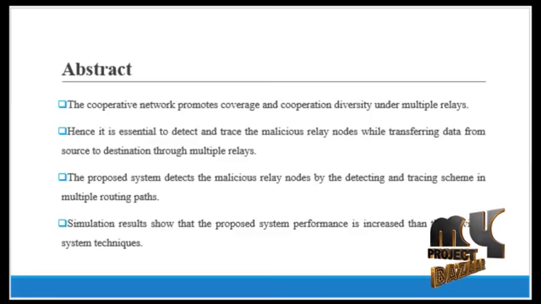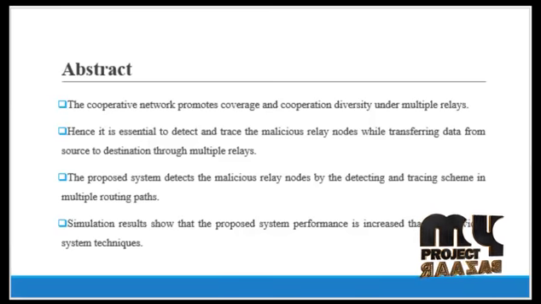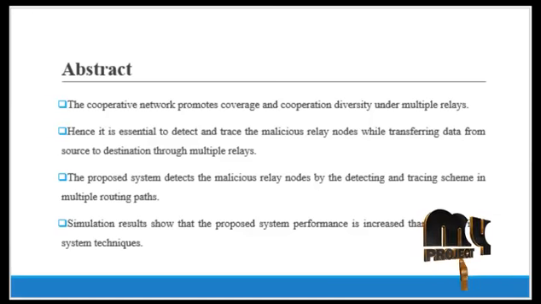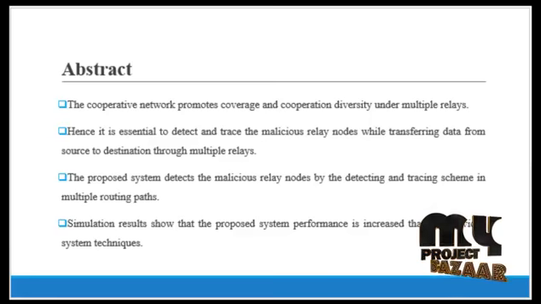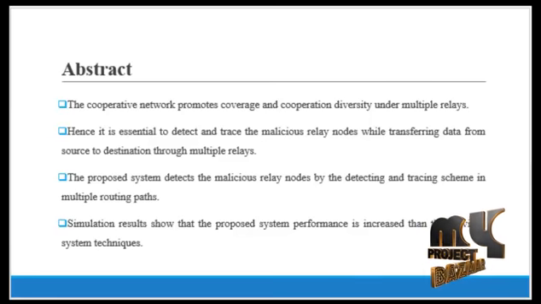In addition, the existing schemes are implemented at the source node, which makes it difficult for the destination to discard the symbols forwarded by malicious relays. Thus, it is essential to detect and trace the malicious relay nodes if they exist in the routing path. Hence, the proposed system investigates the detection and tracing problems in a multi-relay network, where a source wants to exchange information with a destination through multiple potentially malicious relay nodes.